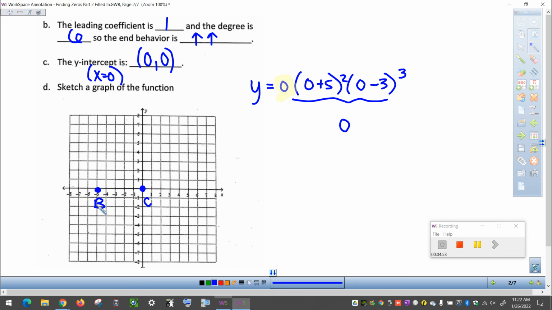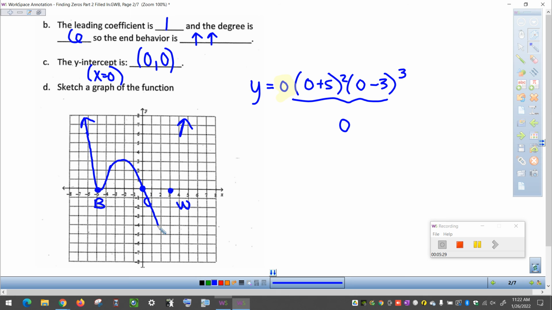All right, so at negative 5, it's going to bounce, and then at positive 3, we saw that it was going to wiggle. Together, our end behavior is going to be up, up, so I like to set up the arrows like that, just a little bit on the outside. That's going to help guide our curve as we start to draw in the inside. On the left, it's going to come down. Bounce just means that it's going to touch and turn around. And then we need to have a turning point so that it can cross through the next x-intercept.